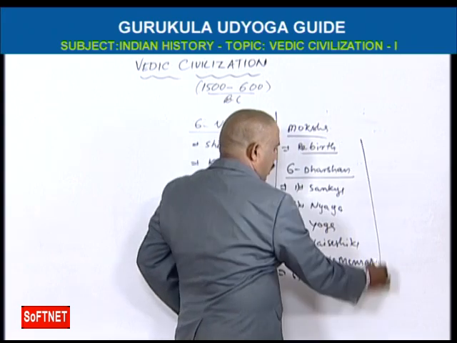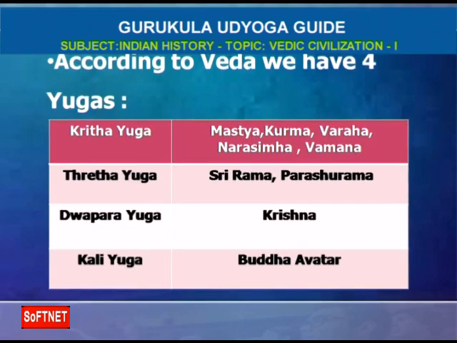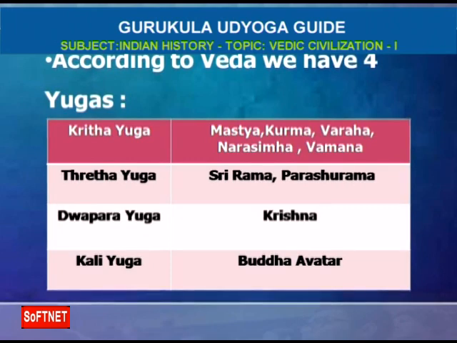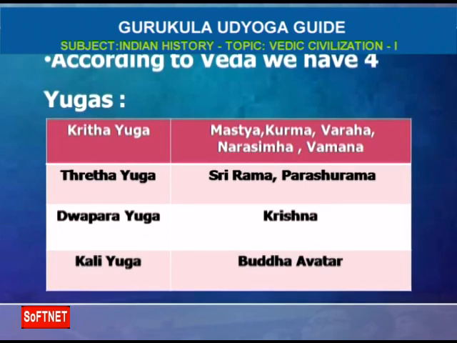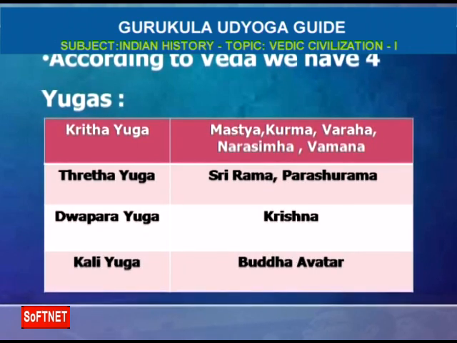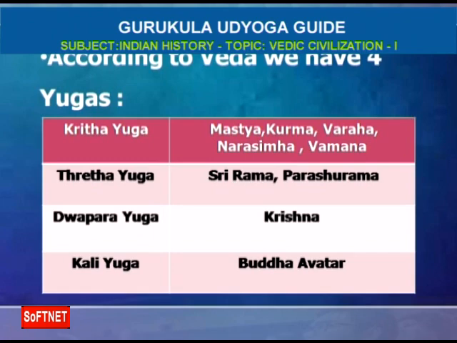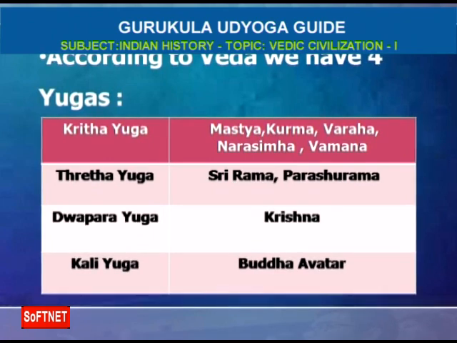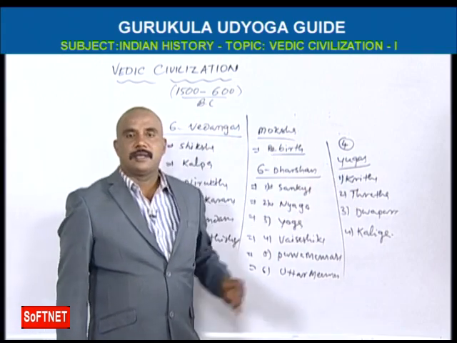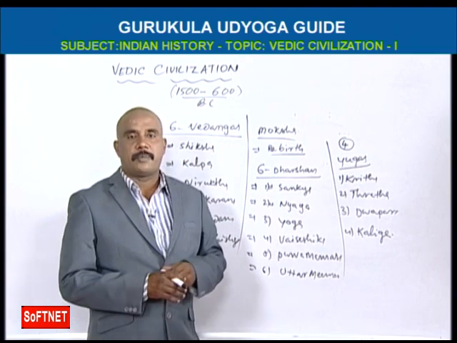And according to Veda, we have 4 yugas. First Krita Yuga, Treta Yuga, Dwapara Yuga and Kali Yuga. These yugas are 4. In Krita Yuga, Dharma stands on 4 padas.